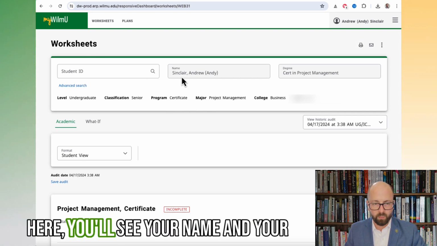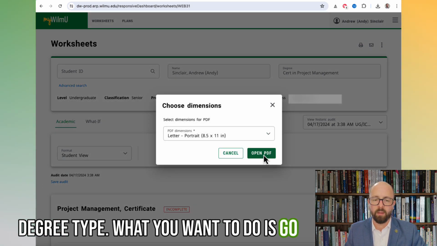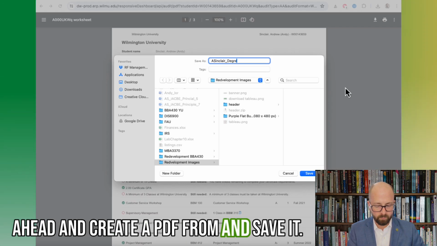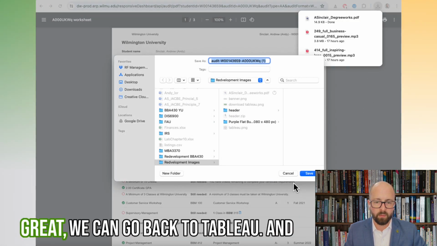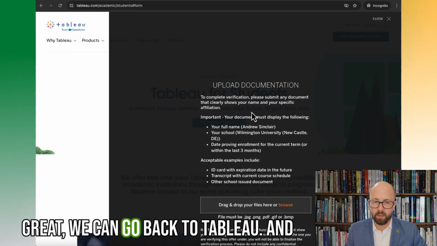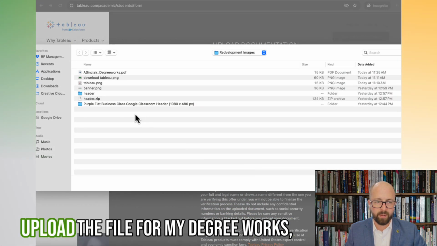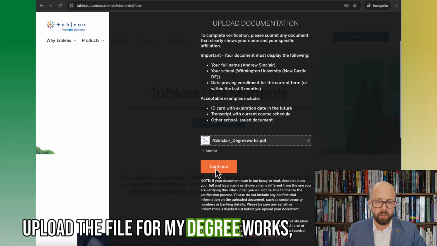And up here, you'll see your name and your degree type. What you want to do is go ahead and create a PDF in the top right-hand corner, open PDF, and save it. Great. And now we can go back to Tableau and upload the file for My DegreeWorks. And then I'll press continue.